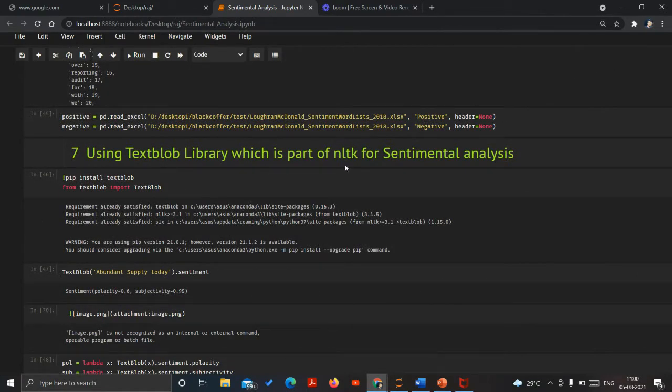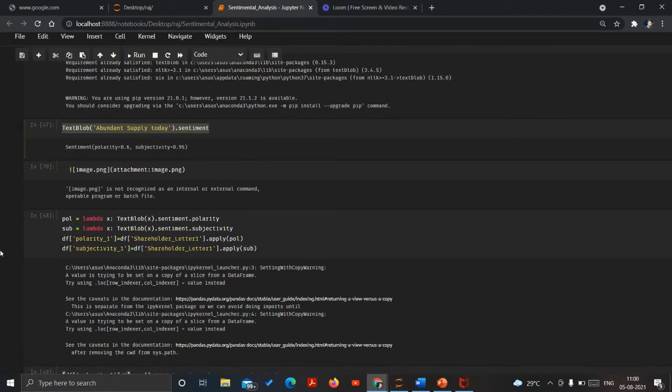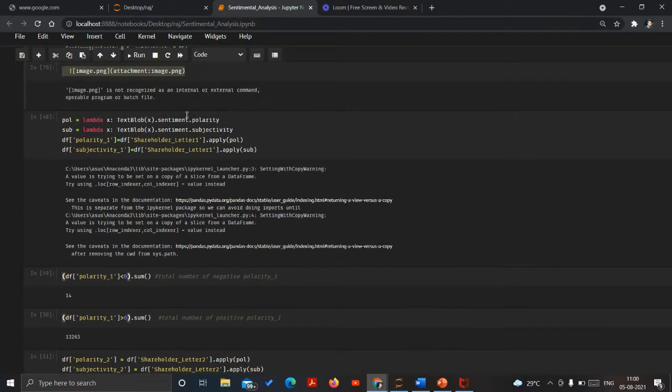In modeling we have imported the TextBlob library. Just for a sense, we have created a TextBlob for this particular statement, and its polarity is 0.6 and subjectivity is 0.95, which means that it is a positive tone. The image representation is currently not present.